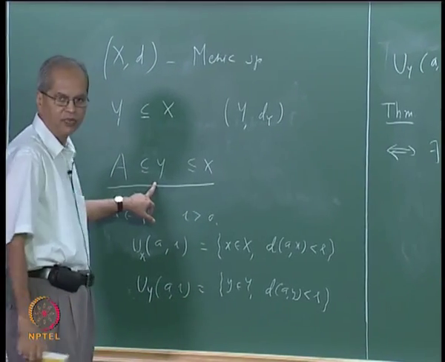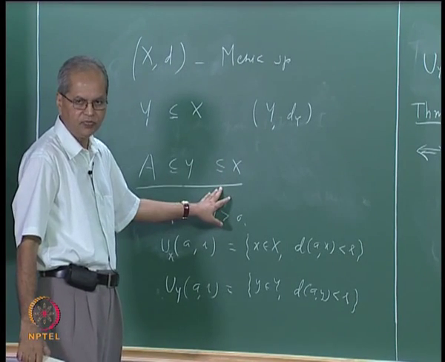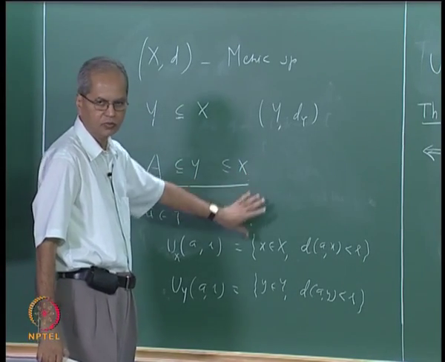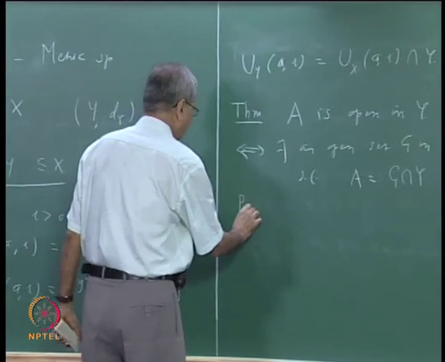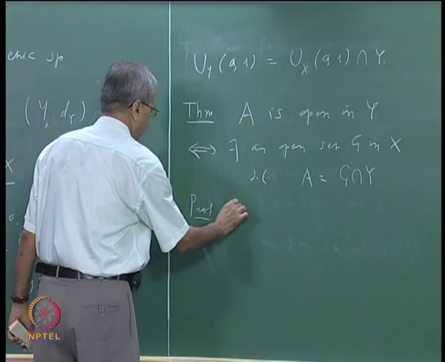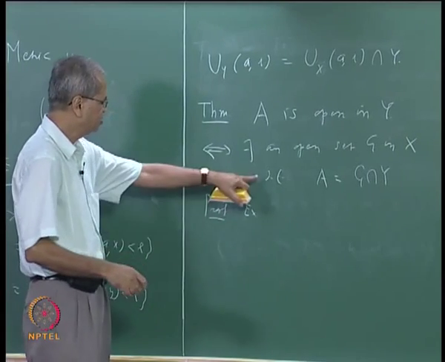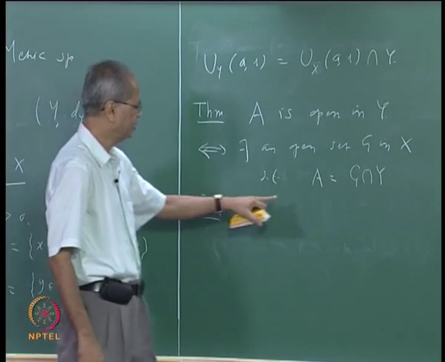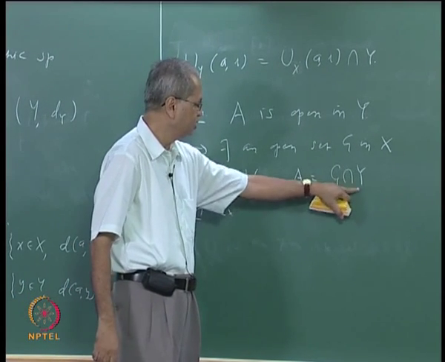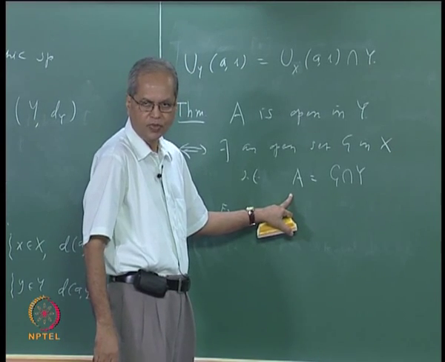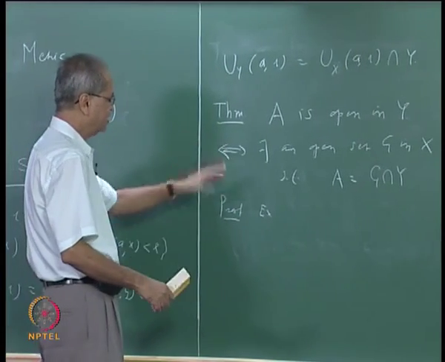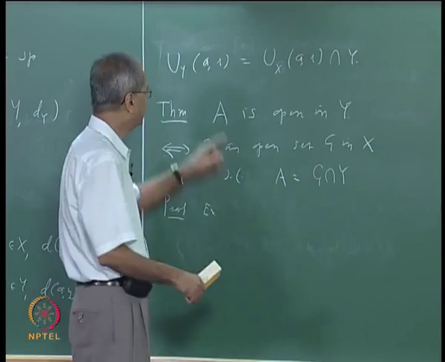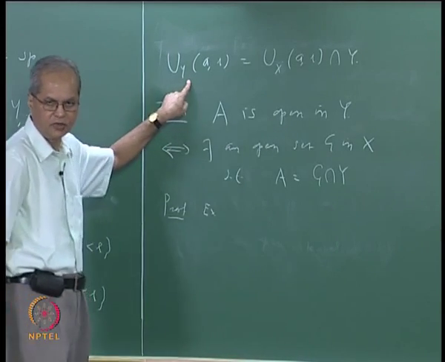When is A open in Y? If you can find some open set G in X such that you can write A as Y intersection G, then A is open in Y. Proof is fairly simple and I shall leave it to you as an exercise. I will not discuss it here. In fact this part is trivial. If G is an open set in X and Y is open, their intersection is open, so that is fine. Similarly the other way: if A is open in Y you have to find an open set G such that this happens, but for that you use this fact.